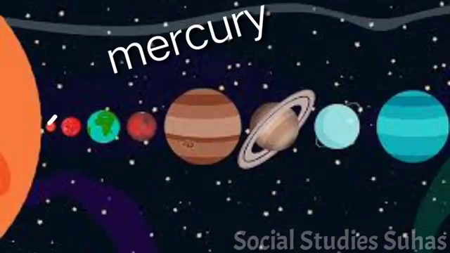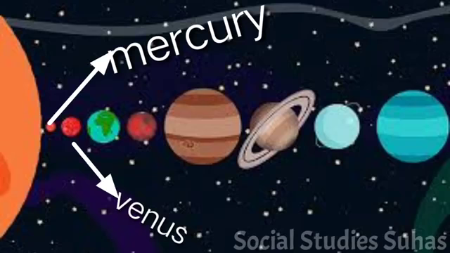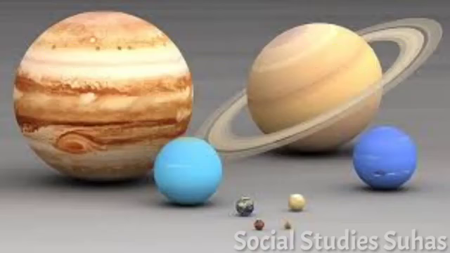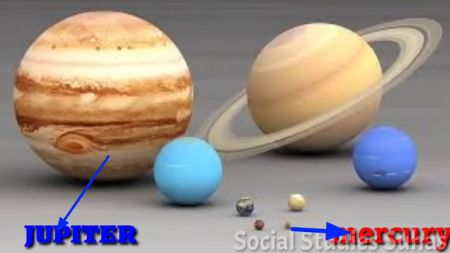Mercury is the nearest planet to the Sun. Venus is considered as Earth's twin because its size and shape are very much similar to that of the Earth. Jupiter is the biggest and Mercury is the smallest planet.